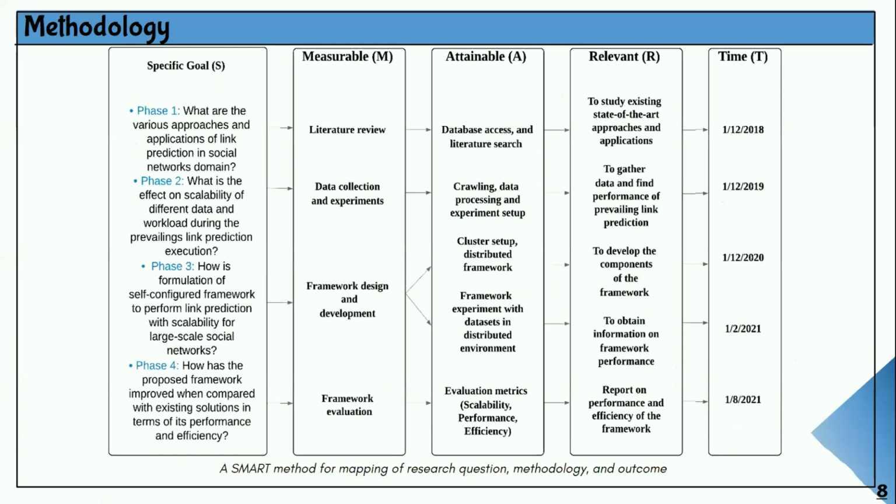So the method for this research is that first we conduct the literature review, and then we collect the data and run experiments to answer the question of what is the effect on scalability of different data and workload during the prevailing link prediction execution. Then we did a framework design and development to answer the question of how to formulate a self-configured framework to perform link prediction with scalability for large-scale social networks. And lastly, we evaluate the framework to answer the question of how the proposed framework has improved when compared with existing solutions in terms of performance and efficiency.